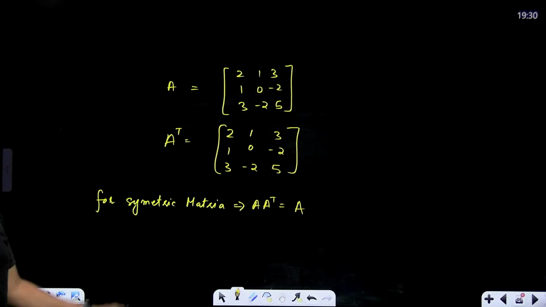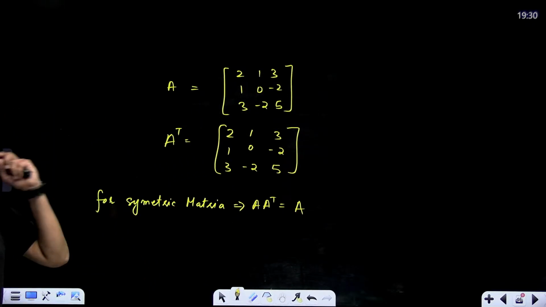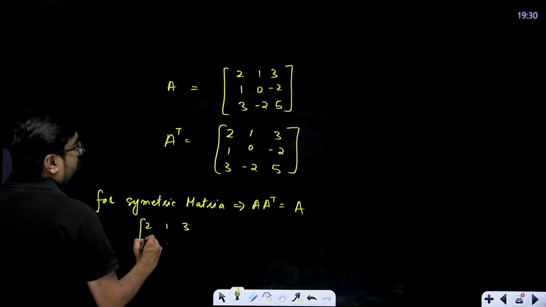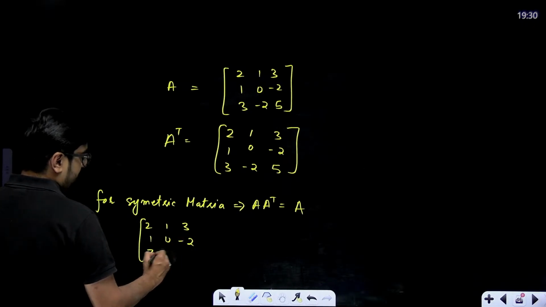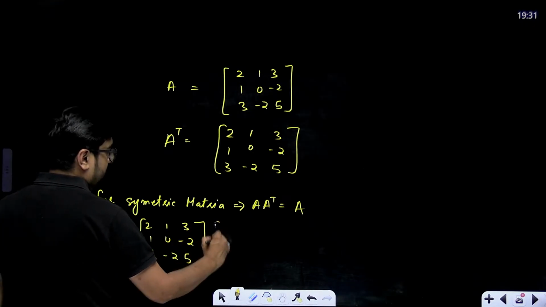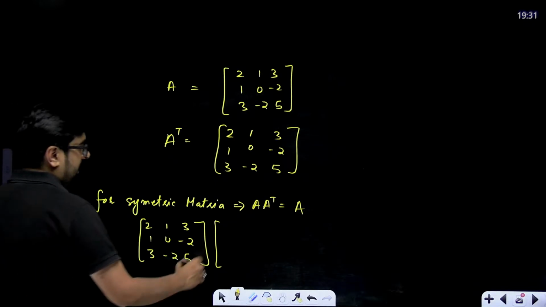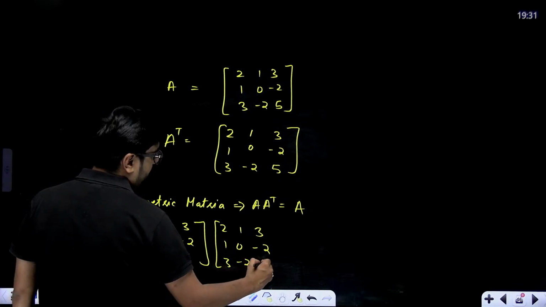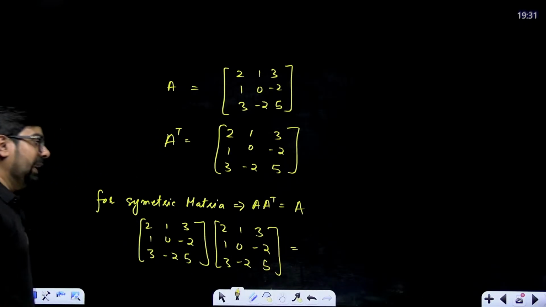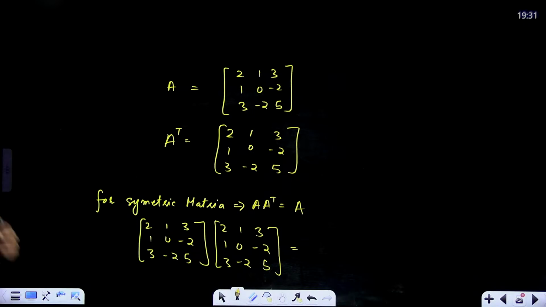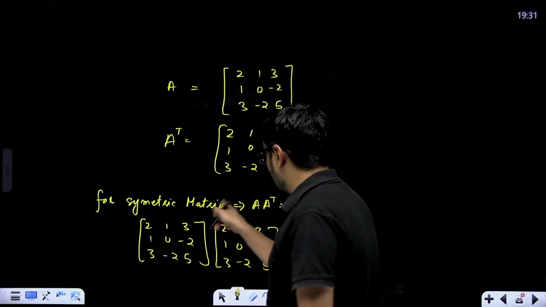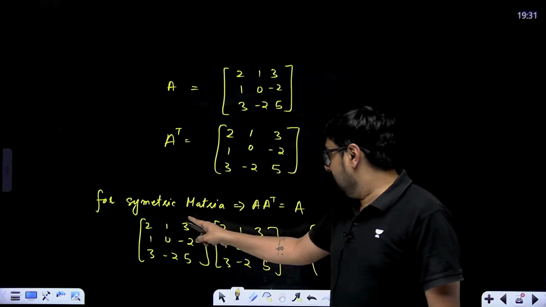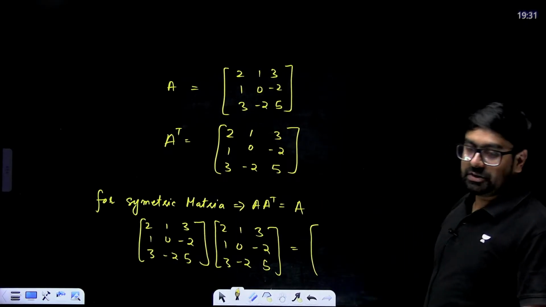A multiplied with its transpose, if this is giving you equal to A, that means you have a symmetric matrix, and you can check also, right? 2 1 3, 1 0 minus 2, and 3 minus 2 5 multiplied with A transpose, which is again 2 1 3, 1 0 minus 2, and 3 minus 2 5. 3 cross 3 multiplied with 3 cross 3 will give you... So you can check. Multiply the first row with first column. Just check for a few elements. 2 into 2 is 4, 1 into 1 is 1, 3 into 3 is 9. Okay, check over here.